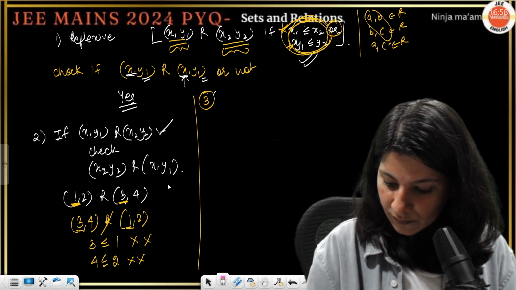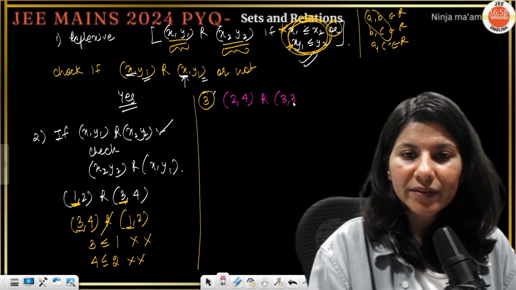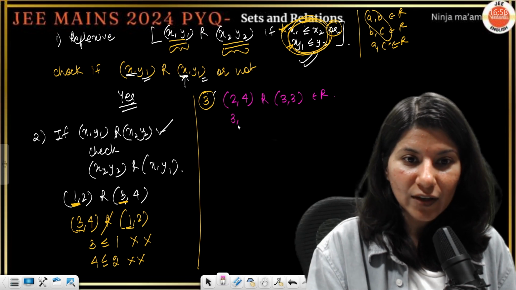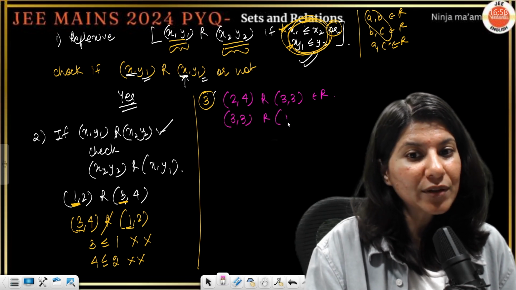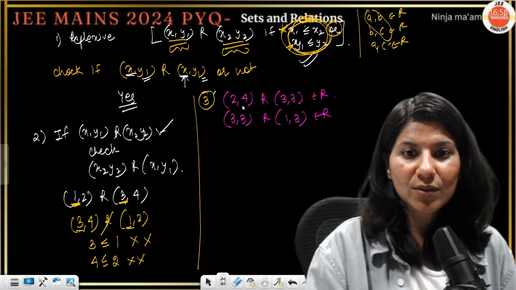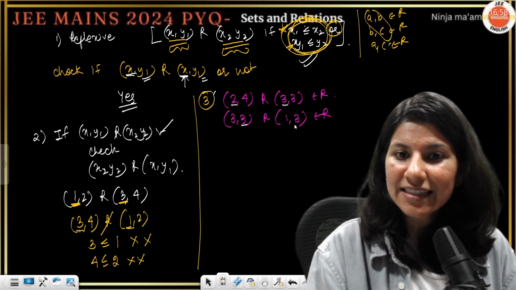Okay. So 2 comma 4 is in relation with 3 comma 3. Is it working? 2, 3. Yes, 2, 3 is working. Now 3 comma 3 is in relation with 1 comma 3. Is it working? Yes. Now it is working because 2 is less than 3. Next I don't need to check. 3 is equal to 3.